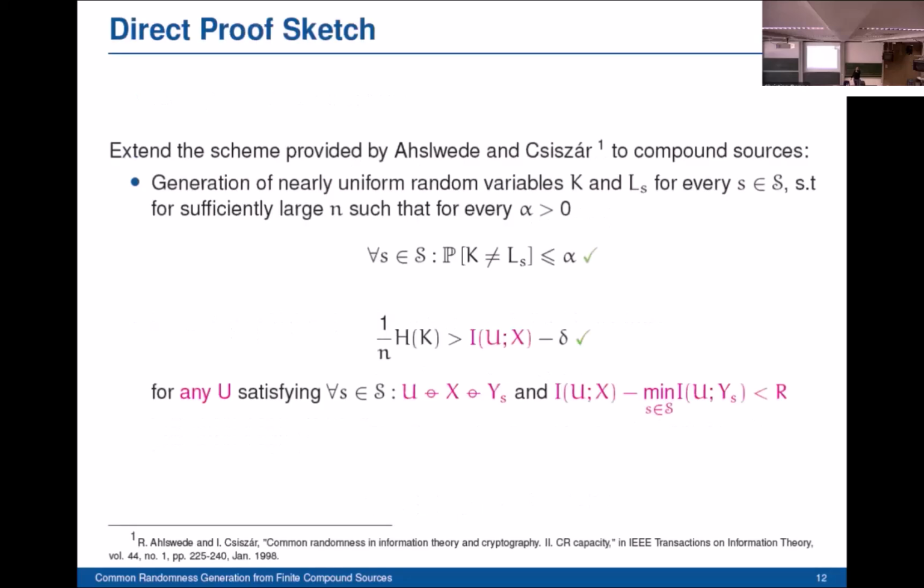Okay, now to have better insights about this result, we'll provide a small proof sketch, and we will start with the direct proof, where we extend the common randomness generation scheme provided by Ahlswede and Csiszár to compound sources. In their scheme, nearly uniform random variables are generated for every possible state, such that the following requirements are satisfied for every random variable U satisfying these two constraints. To prove this, we're going to provide some steps for the common randomness generation scheme.